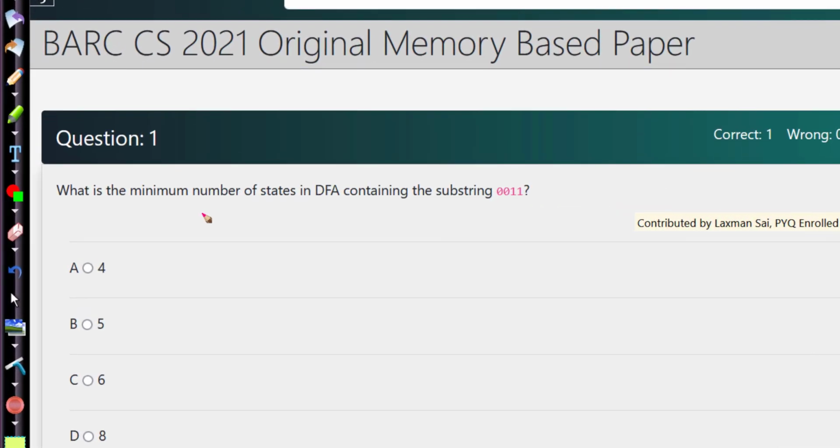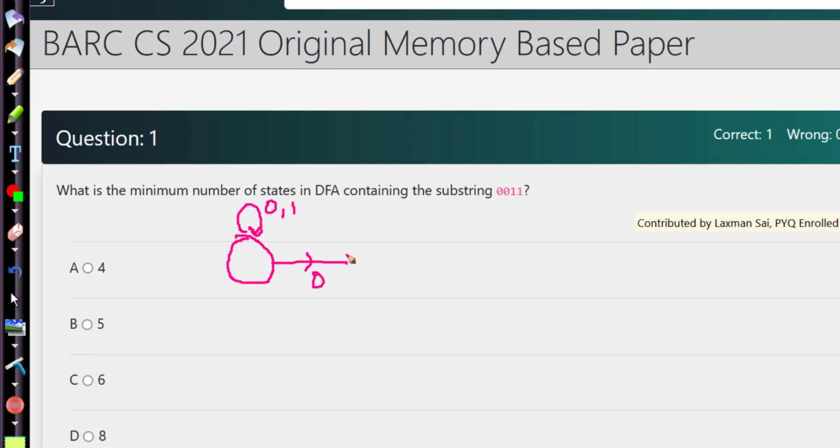What is the minimum number of states in a DFA containing the substring 0011? So we can jump straight into solving this question, straight to creating a DFA, but I would not suggest that. I would first create an NFA, because sometimes these questions are a little bit tricky and there might be one or two states that we miss out.